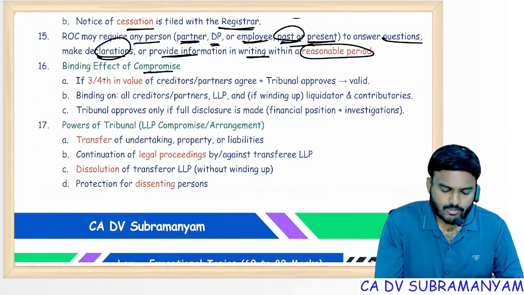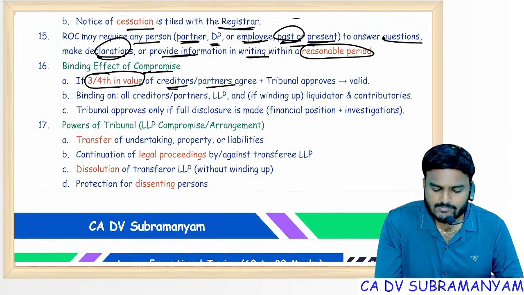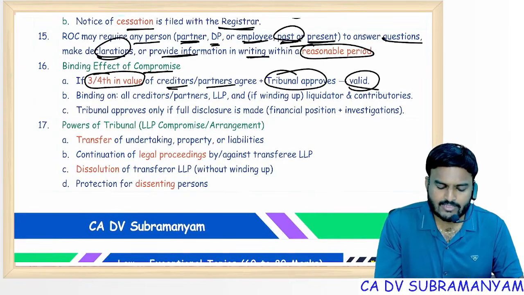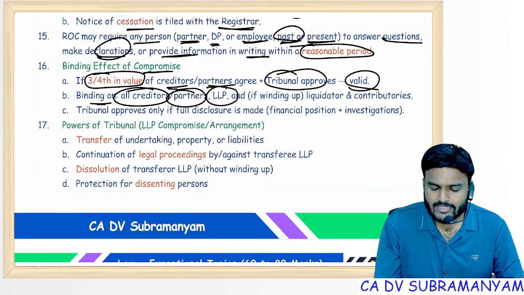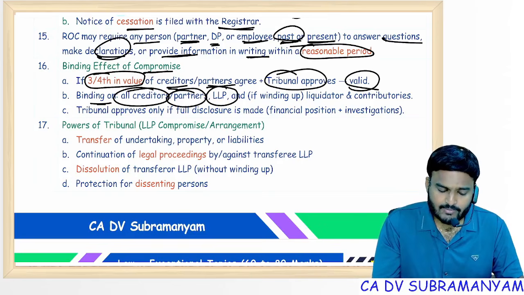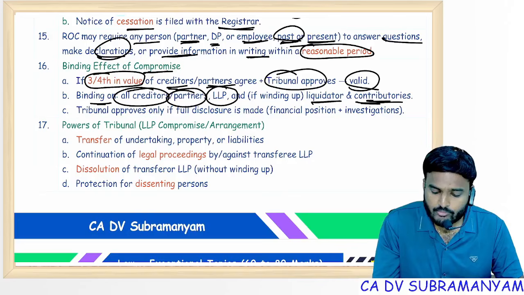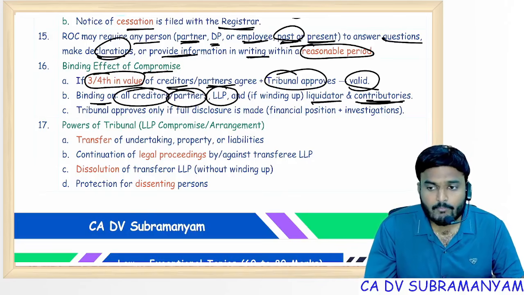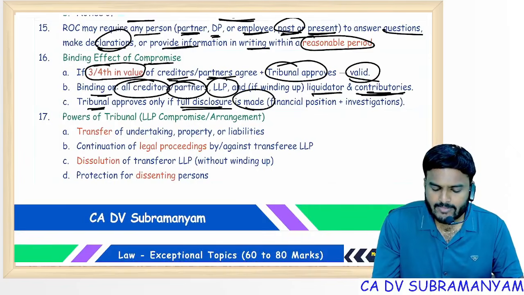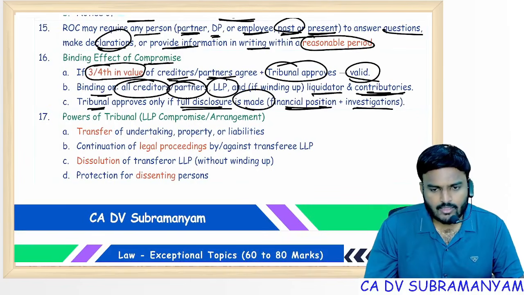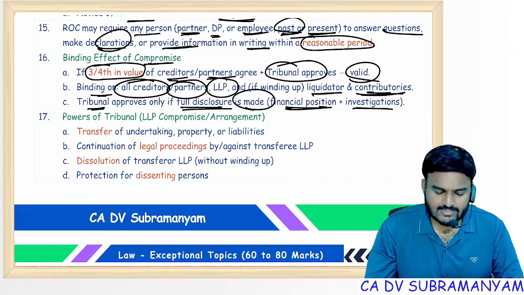Binding effect of compromise. If 3/4 in value of creditors, partners agreed, if tribunal approves, it is valid. It will be binding on all the creditors, all the partners, LLP. If not possible, winding up. In case of winding up, liquidator and contributories are also bound by the compromise arrangement. Tribunal approves only if full disclosure is made regarding financial position and regarding investigation status.